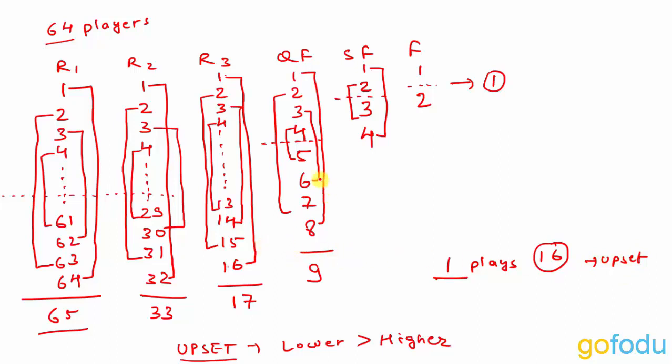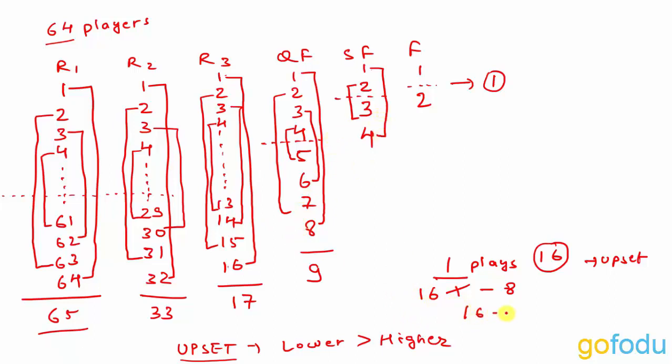Next, in quarterfinals, instead of 1, 16 will be playing against 8. So earlier what was happening? 1 was playing against 8, but 1 is eliminated because 16 caused an upset in that match. So 16 is playing against 8. Now if there is no upset, then 8 moves to the semi-final. But if 16 causes one more upset, then instead of 8, 16 reaches the semi-final.